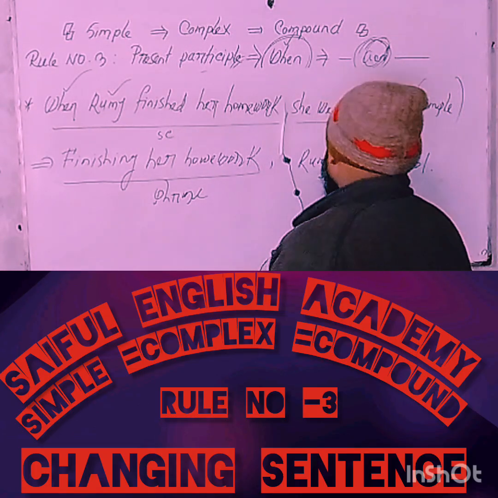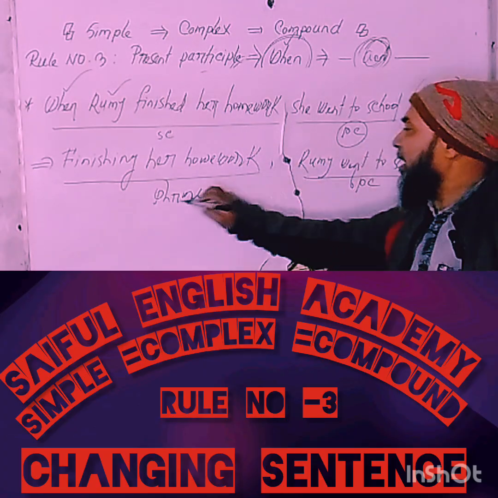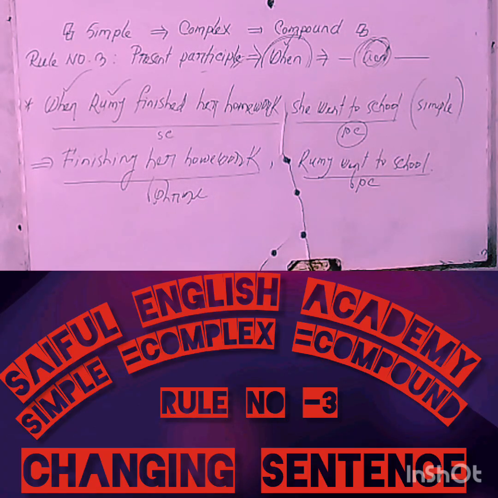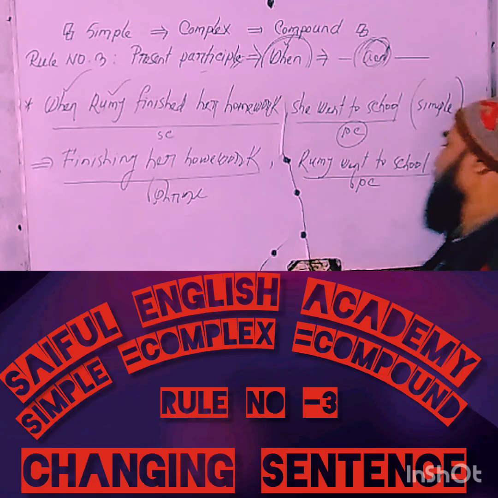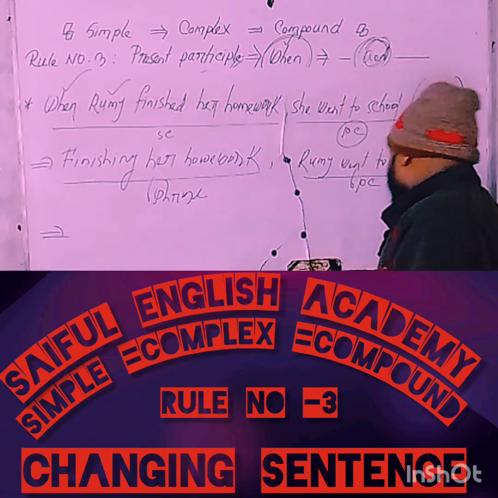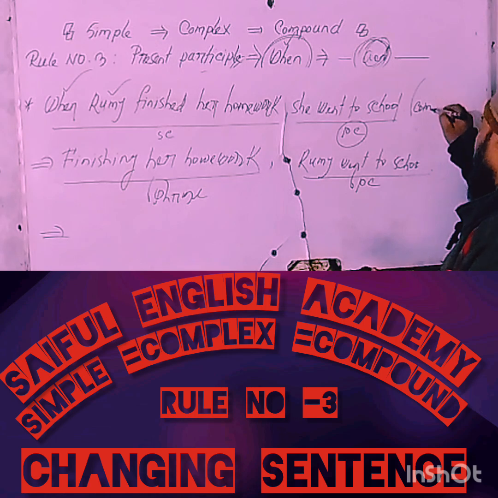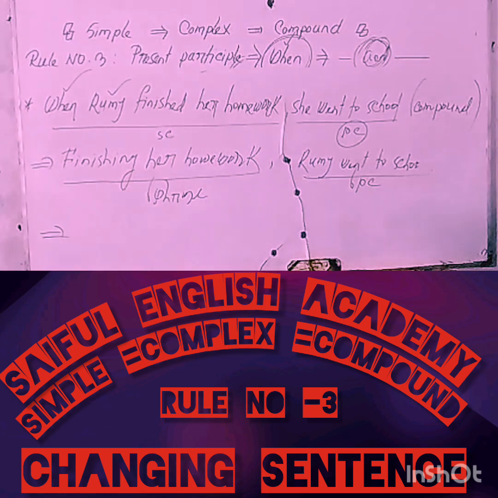Now, my dear learners, think about this sentence. This sentence has a principal clause and a phrase. Of course, this is a simple sentence. Now, my question to you, my dear learners: if you were told to change this statement into a compound sentence, in this case, what techniques will you check?